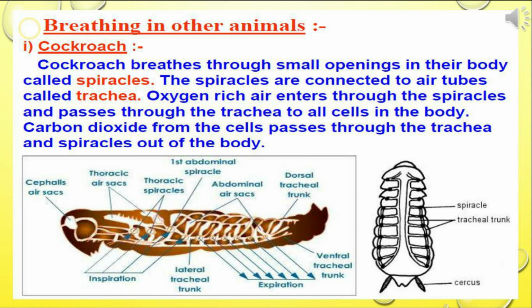So now let's discuss breathing in animals other than human beings. The very first is the cockroach. A cockroach breathes through small openings in its body called spiracles. The spiracles are connected to air tubes called trachea. Oxygen-rich air enters through these spiracles and passes through the trachea to all cells present in its body. Carbon dioxide from the cells passes through the trachea and spiracles out of the body.